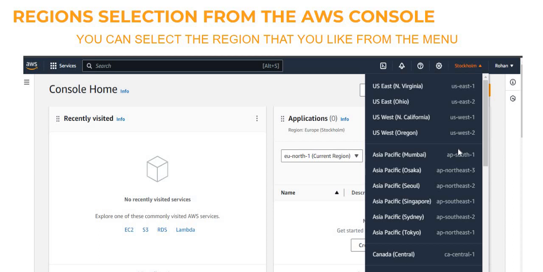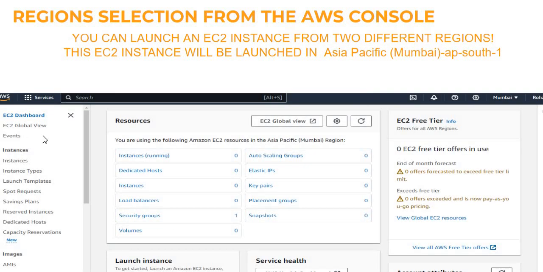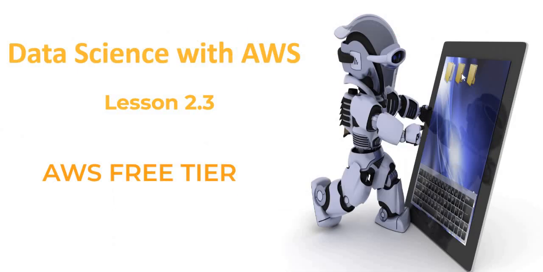You can access these availability zones while we log in to the system. You can just click on the region, then you can see various availability zones, and you can set up your instances in any of these availability zones. Suppose you want to establish your EC2 tier, you can set it up in 2 different regions also. We can set up one in the Mumbai region and another one in another region. That was all about the regions and the availability zones. In chapter 2.3, we will be talking about the AWS free tier usage.